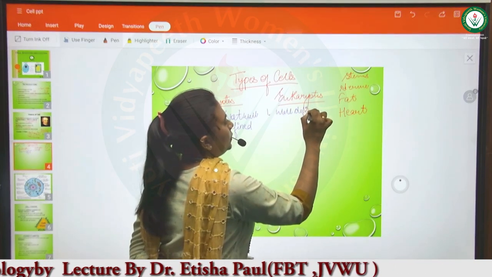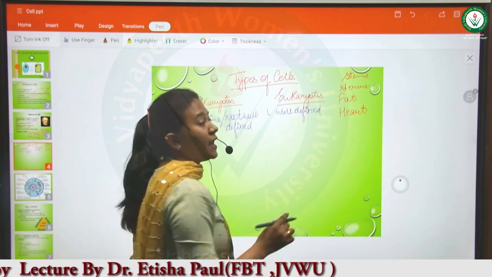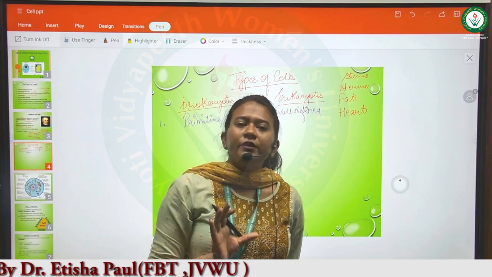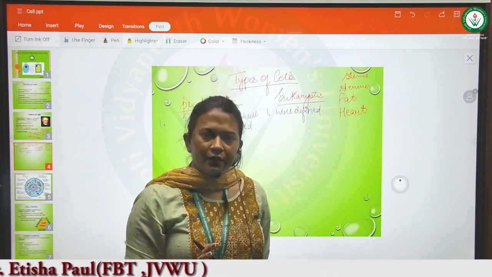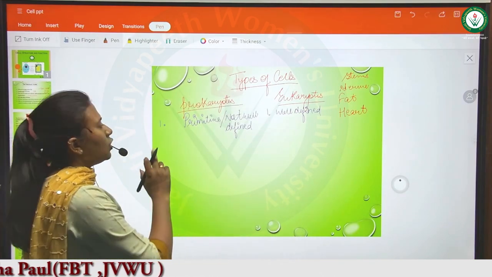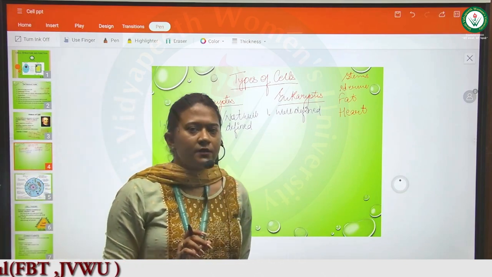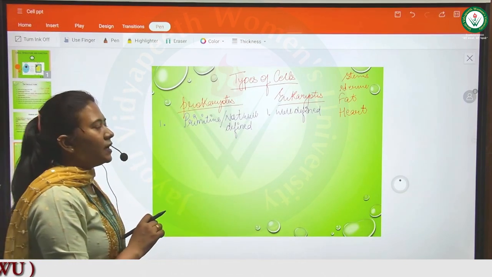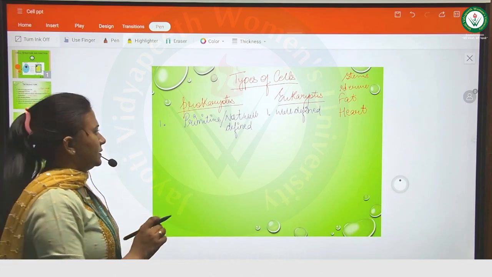Why are these well defined cells? Because they have proper organelles. The organelles are visible. But in prokaryotes, the organelles are not well defined. That's why these cells are not well defined cells.